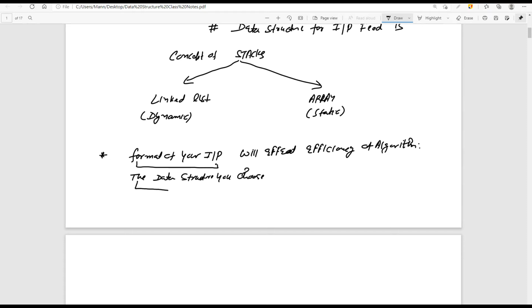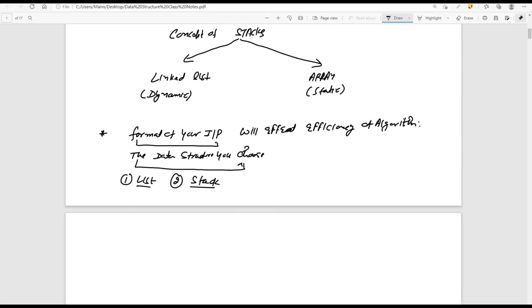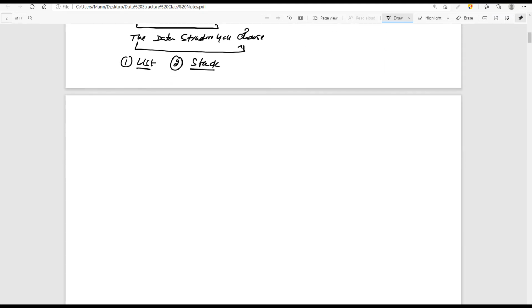And what is the data structure that you can choose? The first data structure that you have chosen was the list. The second data structure that you are going to choose now is the stack. Up to this point it is clear? Okay, now formally, let's start with this particular concept of stacks.